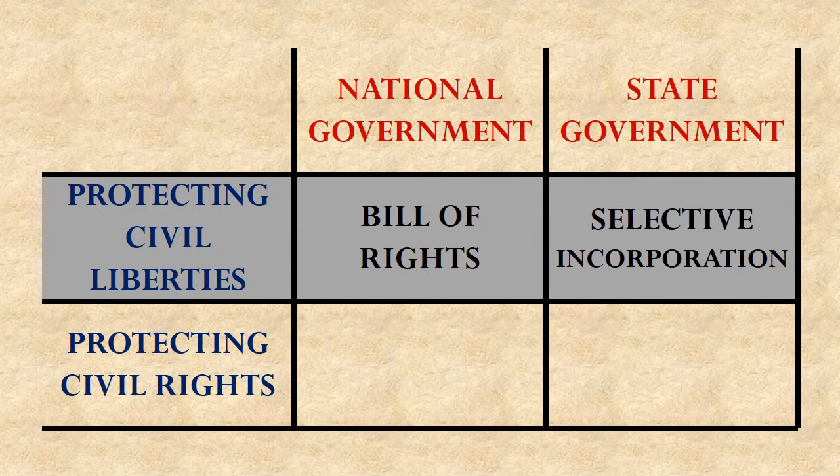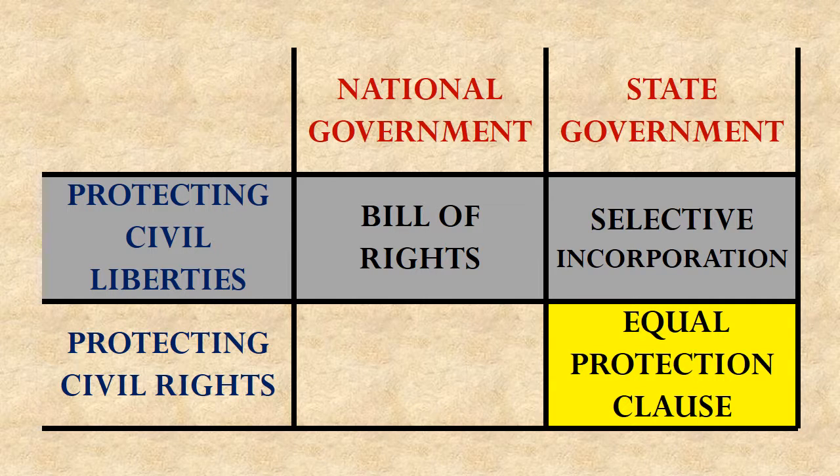Well, now let's set civil liberties aside instead, and let's actually get to talking about civil rights. Let's begin with the lower right-hand cell. Now notice we're trying to protect civil rights here, in other words, make sure people are treated equally. And then if we look to the column, we are talking about treating people equally before the state government. So what in the Constitution is going to require that state governments treat people equally? In other words, honor their civil rights.